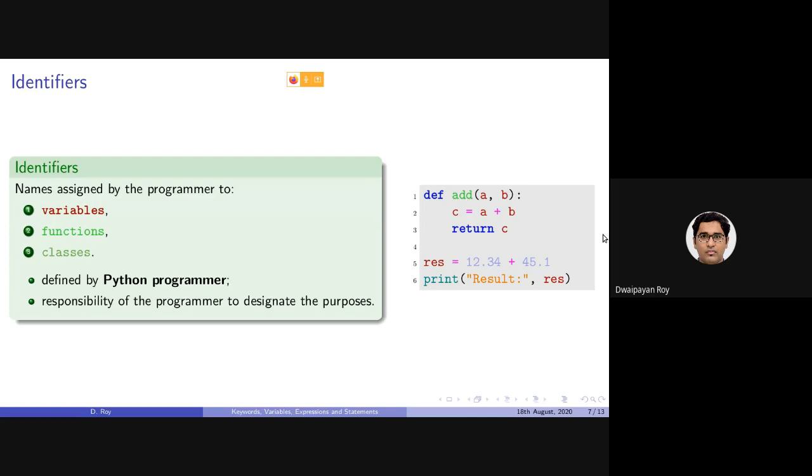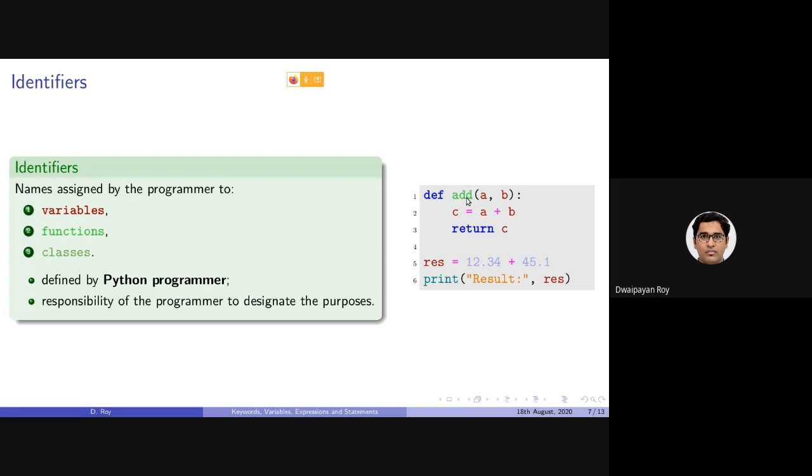This is again a small code. This is basically a function. def is a keyword that is used to declare or define a function. The name of the function is add, which takes two parameters and returns the result after adding them. Again, return is another keyword. This is the whole code.